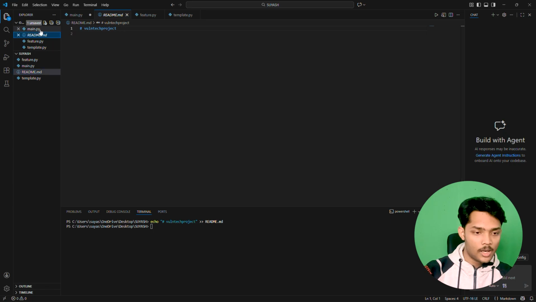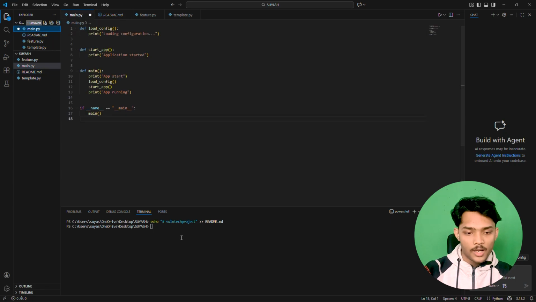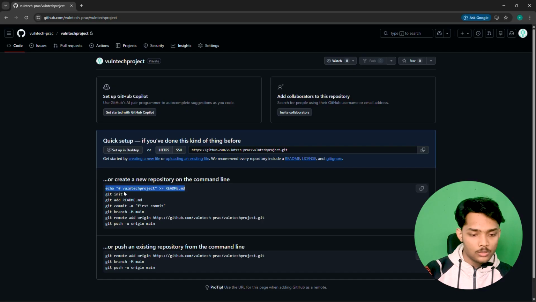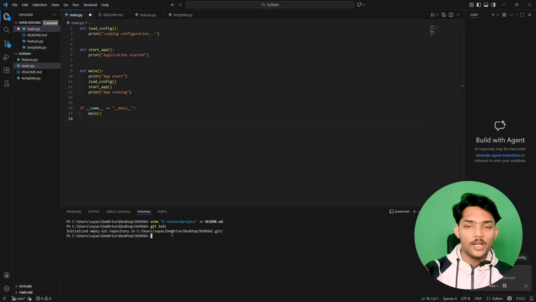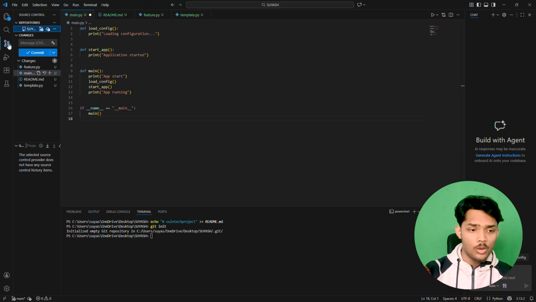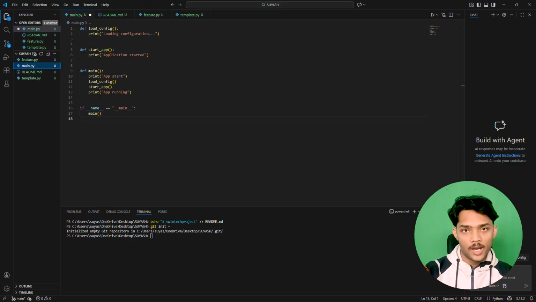Now go back to GitHub, copy this command, move back to the terminal and paste this. This will initialize Git on our repository, which we usually do from source control, but we can do it from the command line as well.